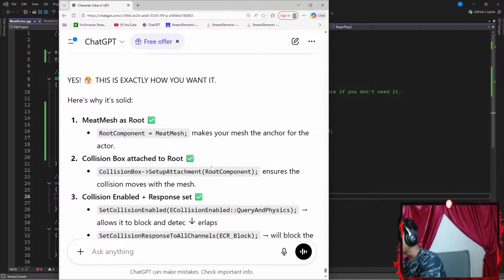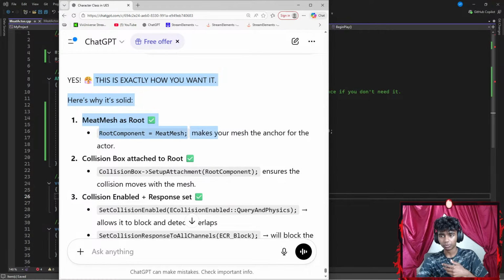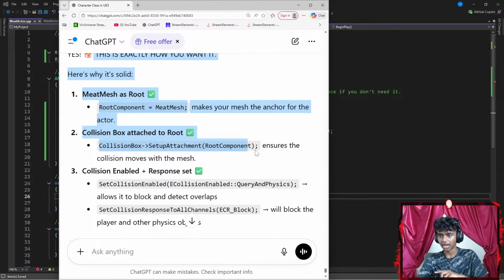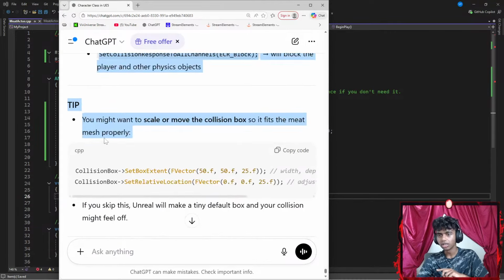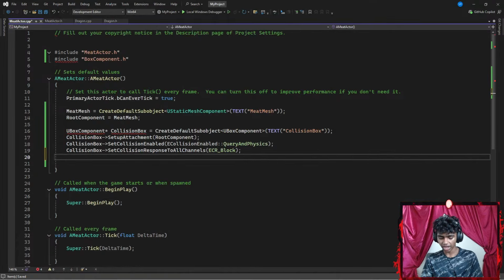Okay, maybe I'll go ahead and set the timer real quick. So 136, let's go with something like 30. Okay, so 136, 30. There we go. Okay, perfect. All right, let's see. Yes, this is exactly what you want. Here's why it's solid. Mesh as root component. Root component equals mesh makes our mesh the anchor of the actor. Collision box attached to root. Collision box setup ensures collision. I see. Okay, you might want to scale or move the collision box so it fits the mesh properly. If you skip this, it'll be tiny. Okay, maybe I'll copy this and paste it here as well to check if it actually works.